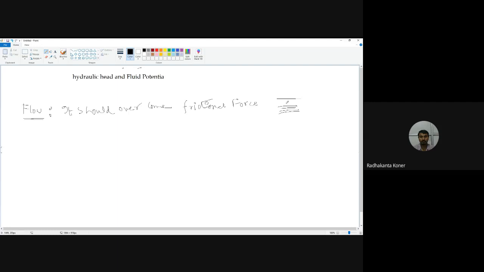This is the media layer. It should overcome the mechanical force and the friction force. And when we are overcoming this friction, it will generate thermal energy.